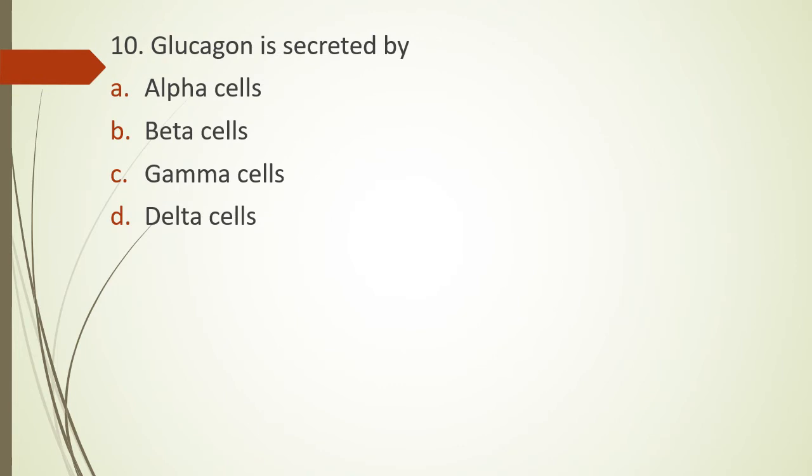Glucagon is secreted by which cells of islet of Langerhans? Alpha cells, beta cells, gamma cells or delta cells? Glucagon is secreted by. The correct answer is option A. Alpha cells of islets of Langerhans secrete glucagon. Beta cells of islets of Langerhans secrete a very important hormone, right, insulin. Insulin is secreted by beta cells of islets of Langerhans.